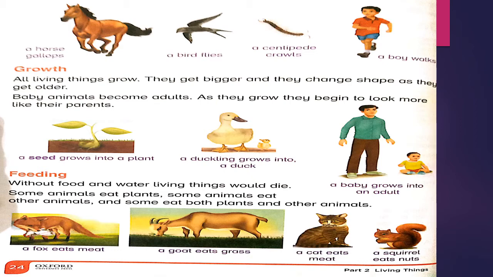A seed grows into a plant. A duckling grows into a duck. A baby grows into an adult. Feeding. Without food and water, living things would die. Some animals eat plants, some animals eat other animals, and some eat both plants and other animals. A fox eats meat, a goat eats grass, a cat eats meat, a squirrel eats nuts.